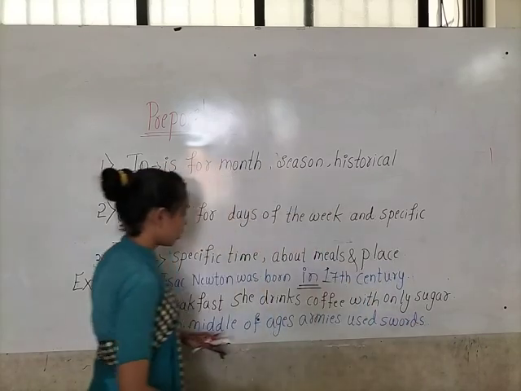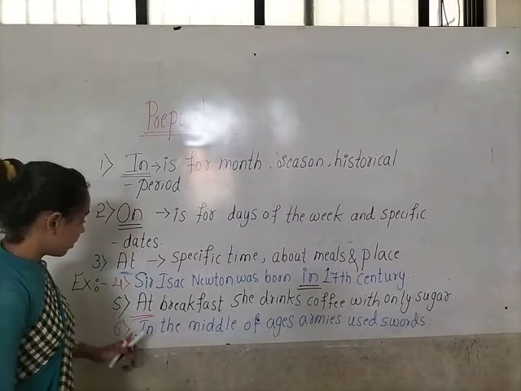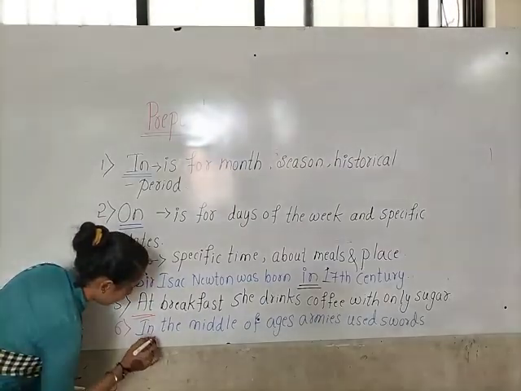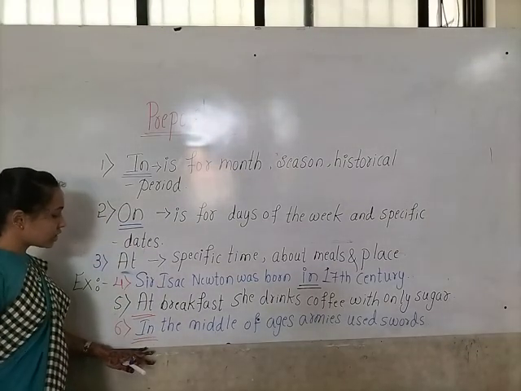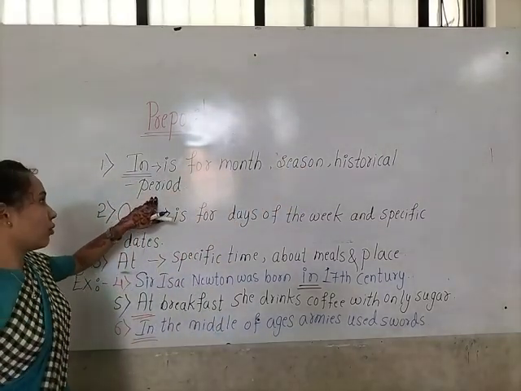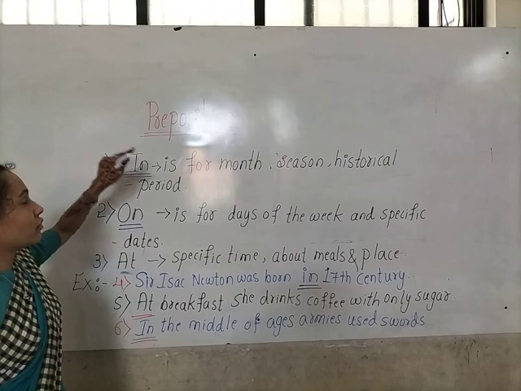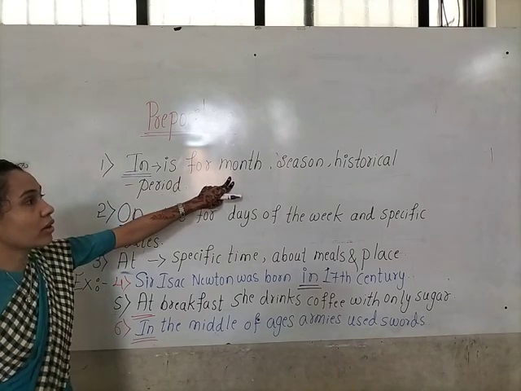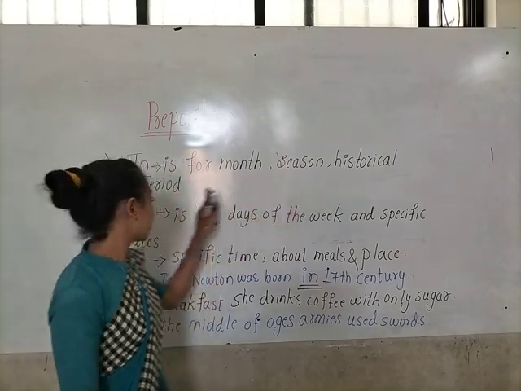Okay children, so here, why we have to use in only? Because it shows the historical period of time. In we always have to use when we are talking about month, season and historical period.